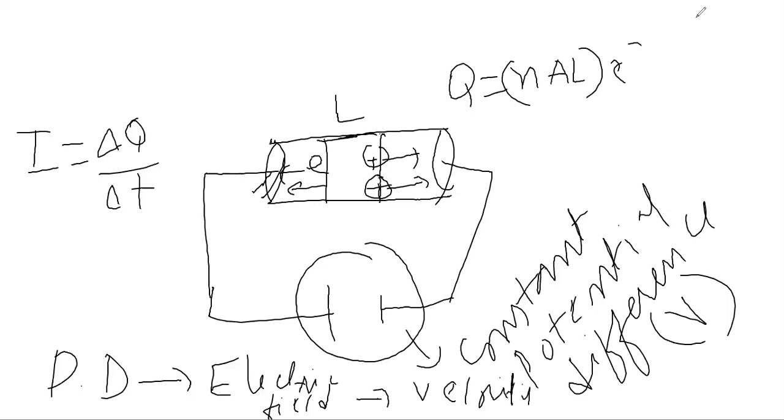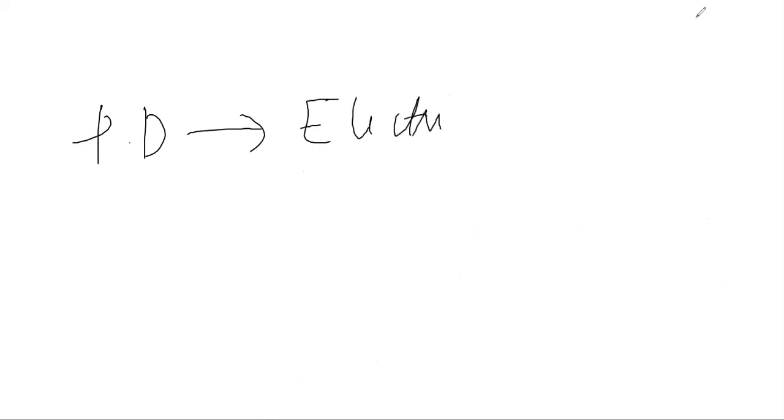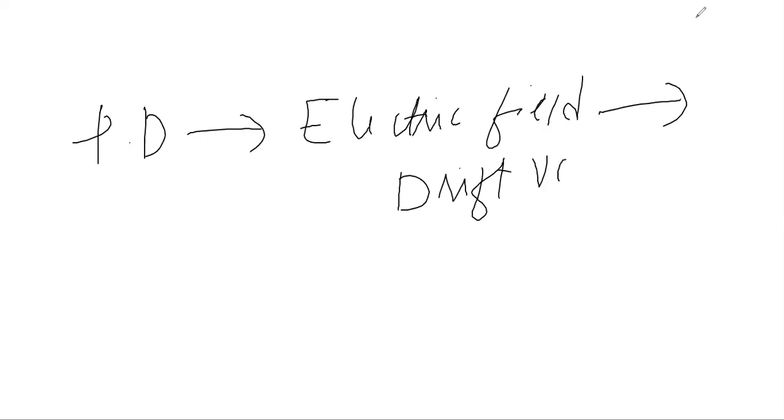That velocity is known as drift velocity. So when you apply a potential difference, it applies an electric field, which applies force on these charges, and these charges move with a drift velocity. So drift velocity is the velocity when you apply an electric field.